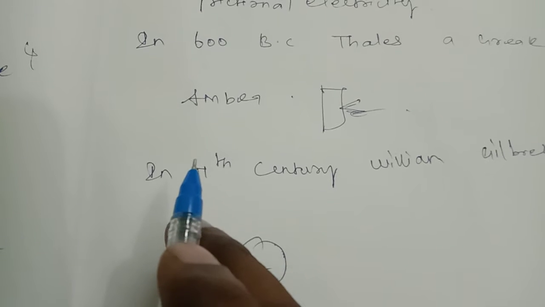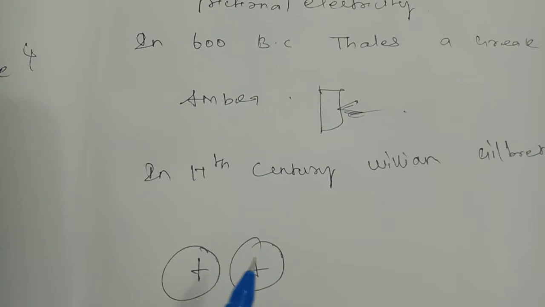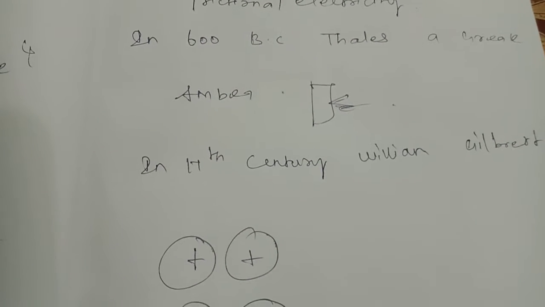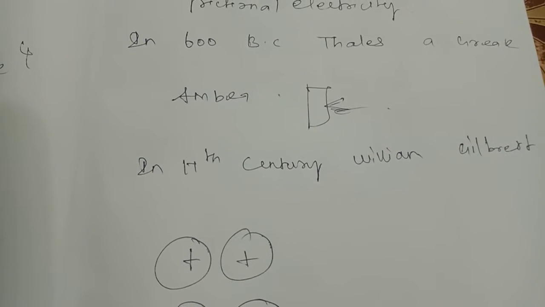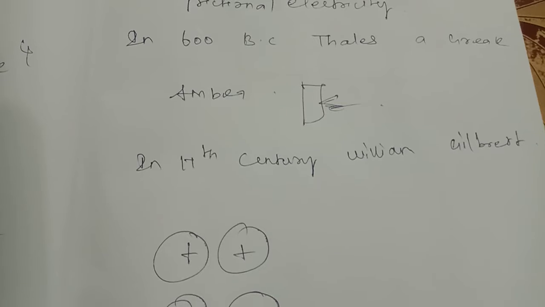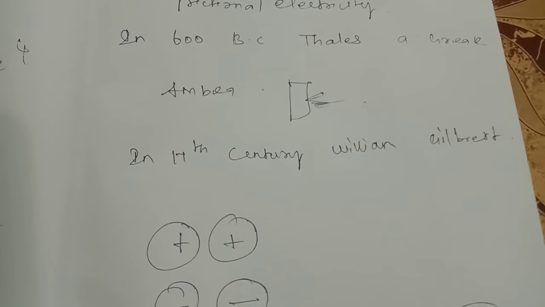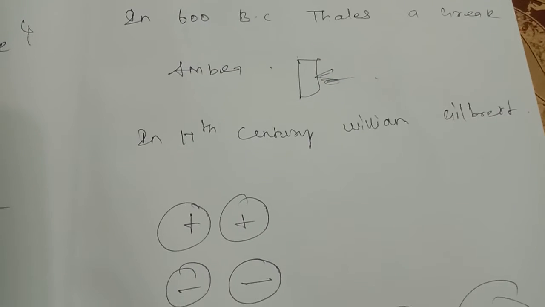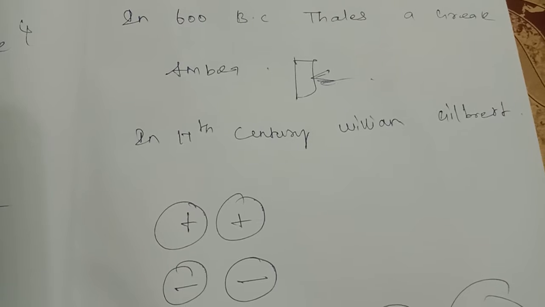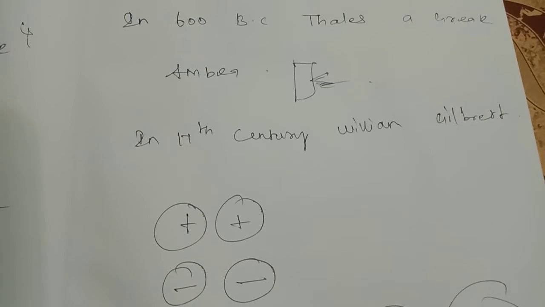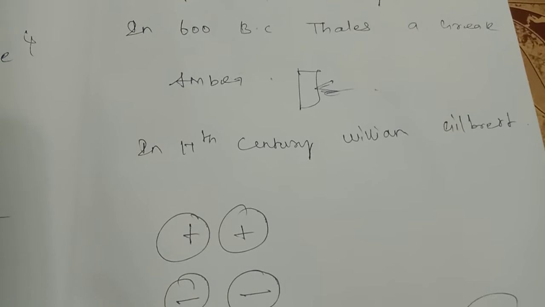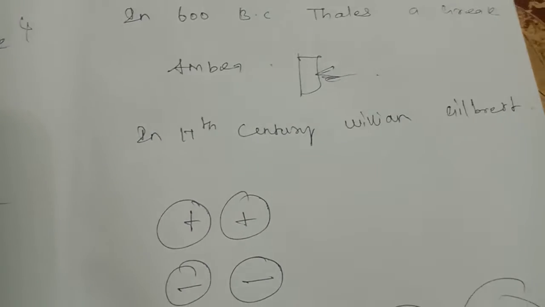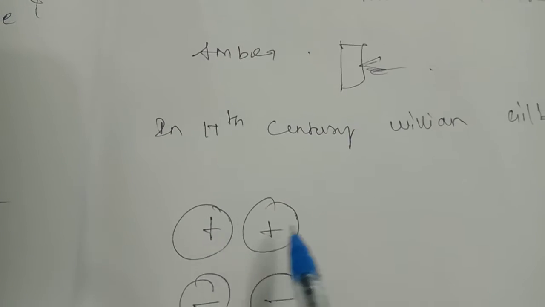The substances which acquire charges on rubbing are said to be electrified or charged. The electricity produced by friction is called frictional electricity. If the charge is at rest, producing an electric field, then it is known as static electricity.